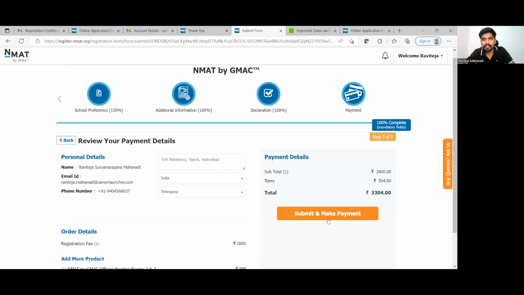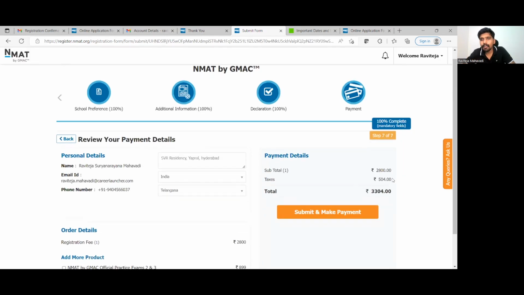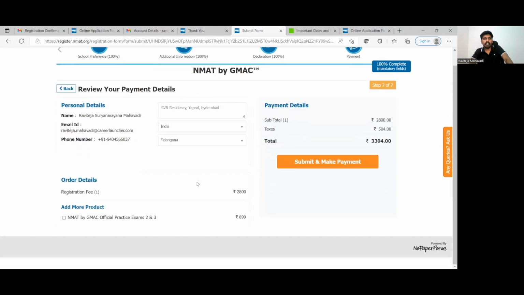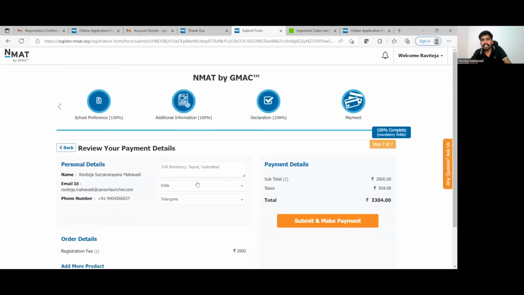Once you are done with all of this, the total payment including taxes is 3,304 rupees for one attempt that you will have to pay. Once you're done with it, you are done with the registration for NMAT. After that, you go to your dashboard and schedule your paper. That is all that is required.